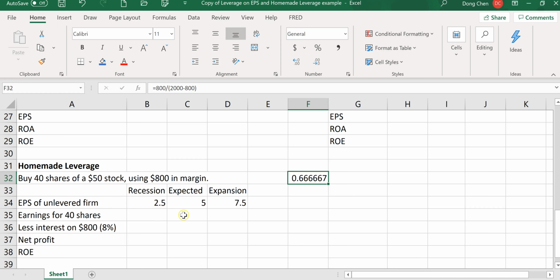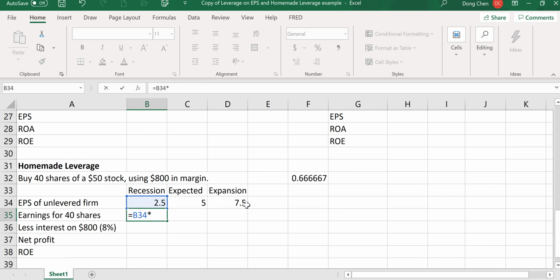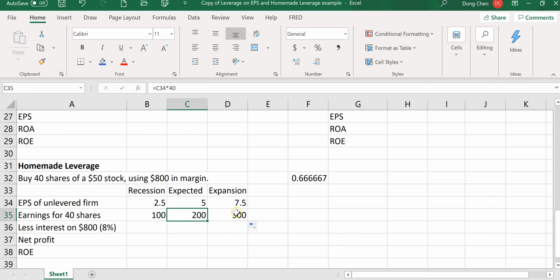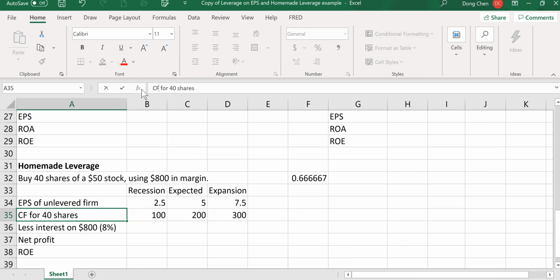So earnings per share here, the earnings for 40 shares, will be simply this earnings per share times the number of shares. So we do the same for the other economy states. So this is the earnings for these 40 shares. But remember, this is actually a cash flow. It's better to be called cash flow, I think. Cash flows for 40 shares.